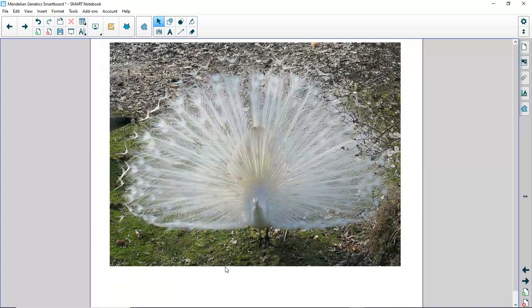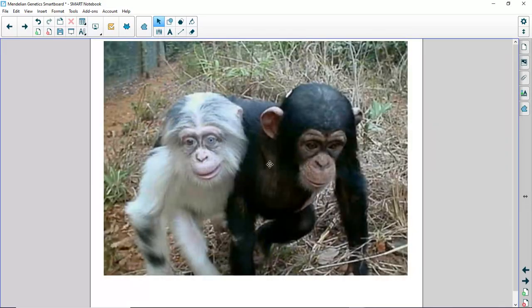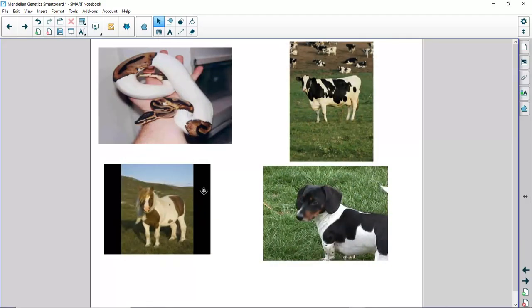All right, we'll move on. Albinism. There's a cutie. Albinism. Oh, snake. All right, you see it there.